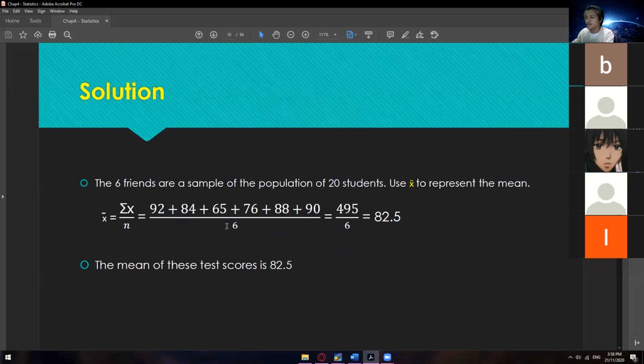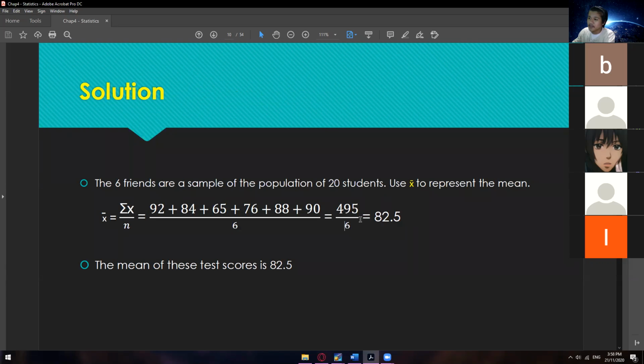Okay, so here's the solution. So x bar is our sample, okay, is equal to summation of x divided by n. 92 plus 80 plus and so on. Just add all of those in the numerator, and you will get 495 divided by 6.